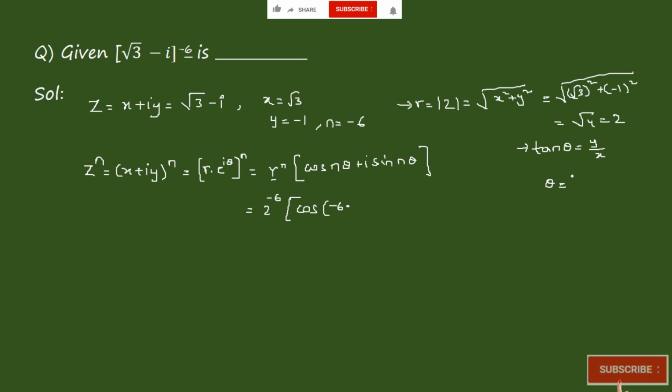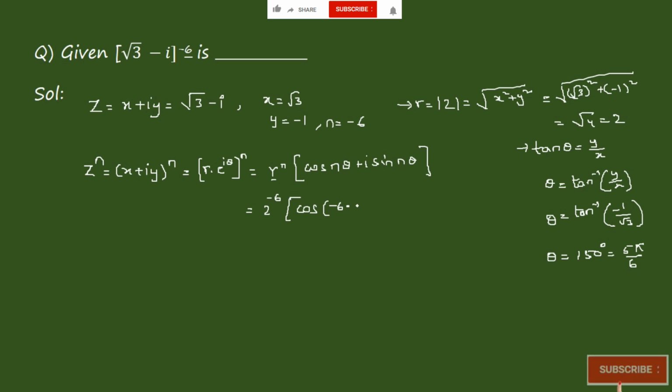So theta is equal to tan inverse of y by x, which is tan inverse of minus 1 by root 3. So theta becomes 150 degrees, which is 5 pi by 6, right?